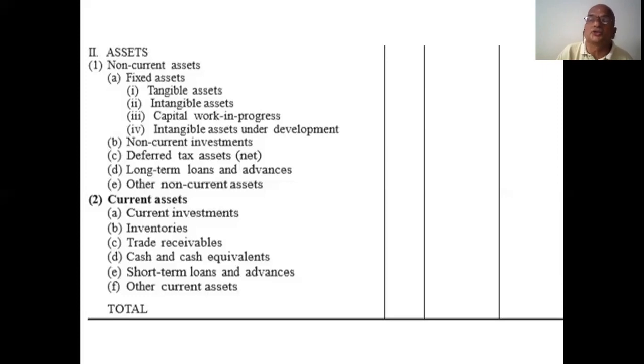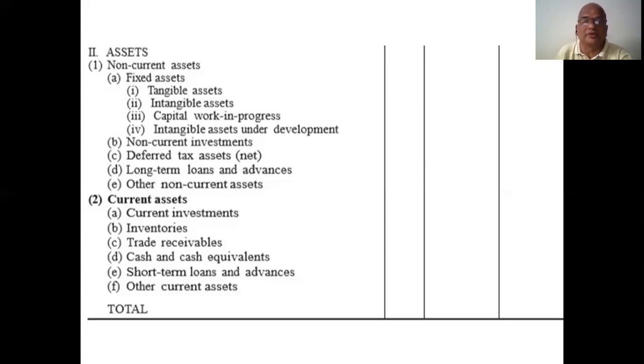Inventory is nothing but closing stock or opening stock, whatever it may be. Similarly, cash and cash equivalents: cash at bank or cash in hand all come under this cash and cash equivalents. Similarly, short-term loans and advances. Yes, this is most important. What is that? If you receive or claim or get any loan in a small amount for short term, it comes under this one. You receive or you pay.